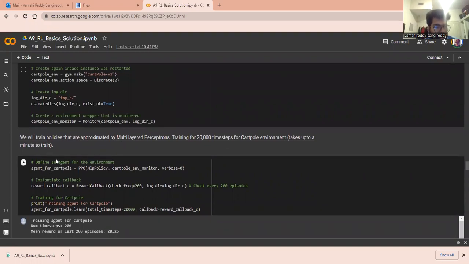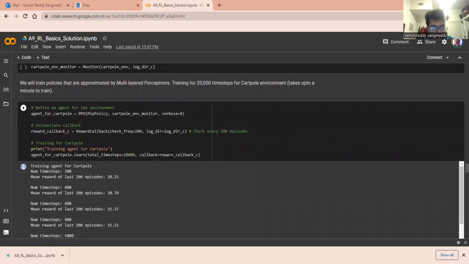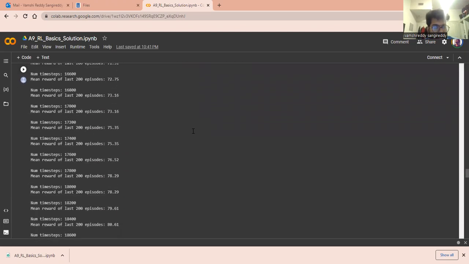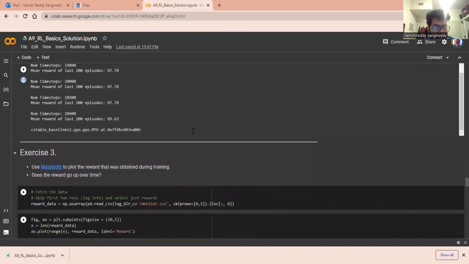For the CartPole environment, we will train policies that are approximated by multi-layered networks for 20,000 time steps. So these are the 20,000 steps, and the callback is given as the reward callback. So for every 2,000 episodes we are getting a reward, after completing every step up to 20,000.